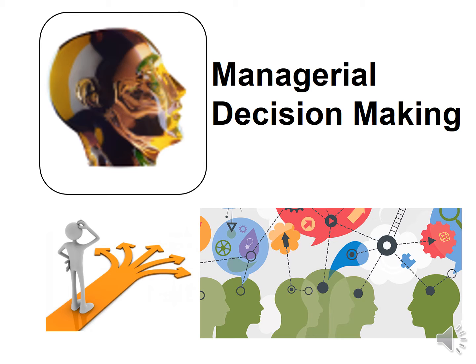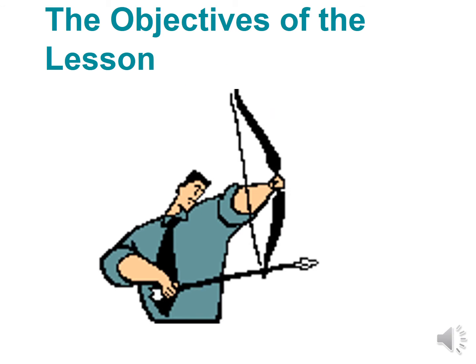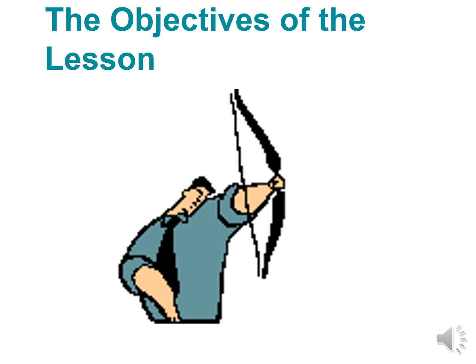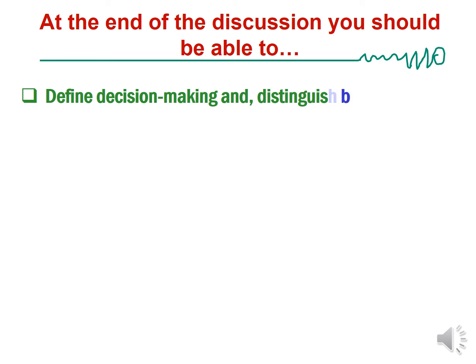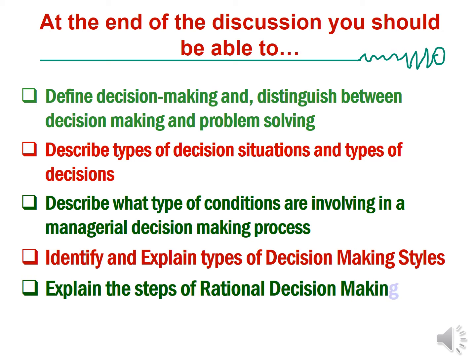First, I would like to highlight the objectives of the lesson. Objective number one: define decision making and distinguish between decision making and problem solving. Objective number two: describe types of decision situations and types of decisions. Number three: describe what type of conditions are involved in the managerial decision making process. Number four: identify and explain types of decision making styles. Number five, the last: explain the steps of rational decision making.